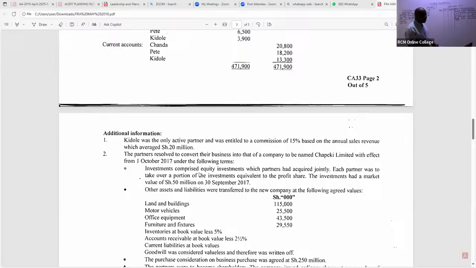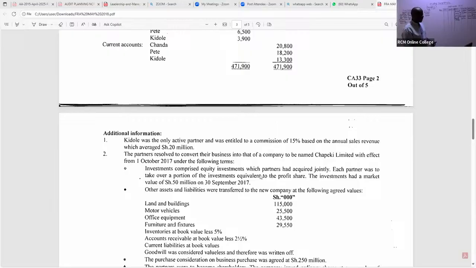Investments comprised equity investments which partners had acquired jointly. Each partner was to take over a portion of the investments equivalent to their profit share. The investments had a market value of 50 million. So now this is an asset that has been taken over by the partners.